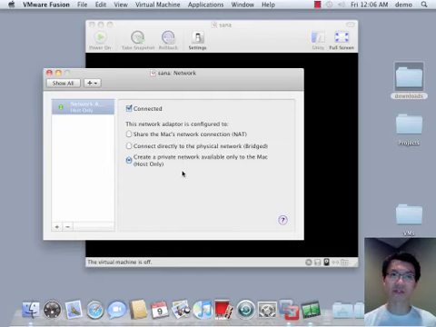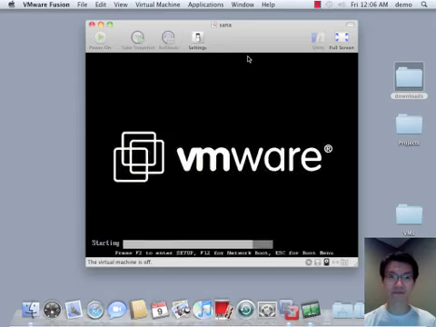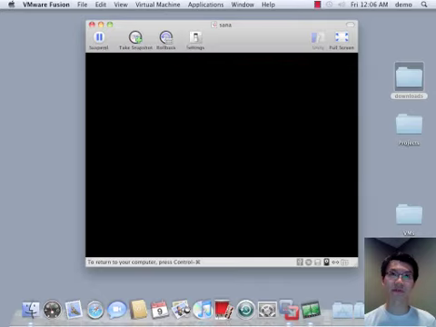Now, if you're doing this in a different virtualization platform, you can pick whatever VLAN you want, so long as you remember which one it is. Okay, so we just power this guy up. And I'm going to boot into single user mode.